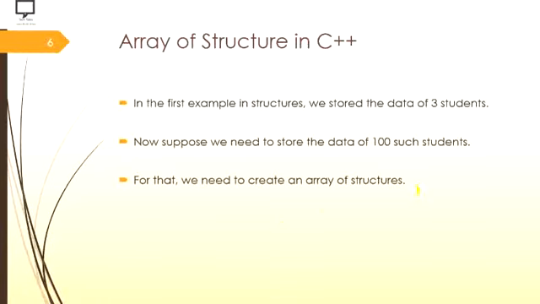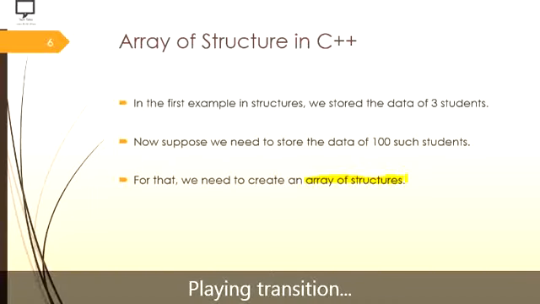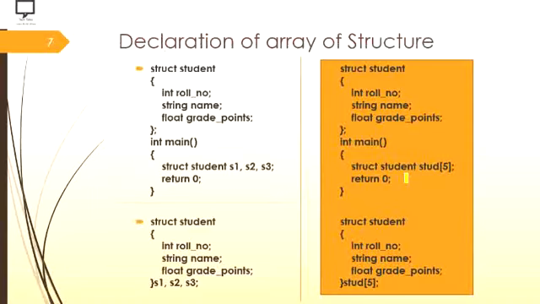That's why the array of structure is always a good solution. So now let's compare what we can do for the declaration of the variables. Let's move forward to the next slide.